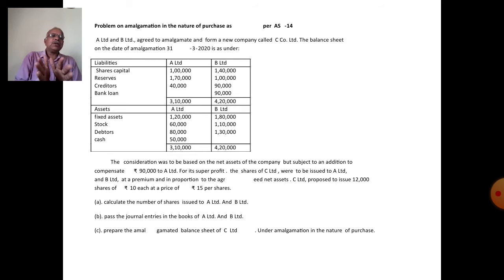The balance sheet in vertical form, with liabilities in three columns: A Limited rupees, B Limited rupees.